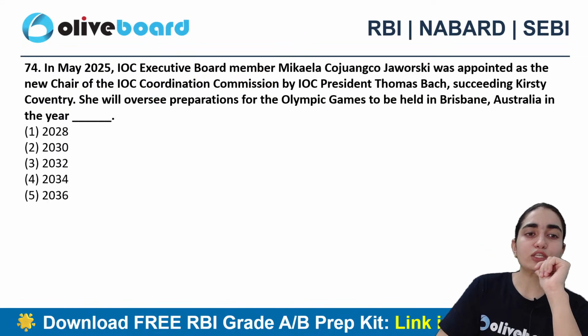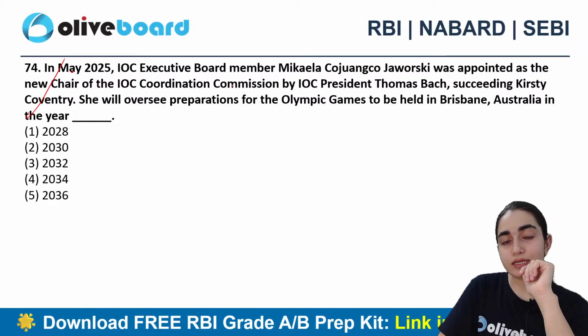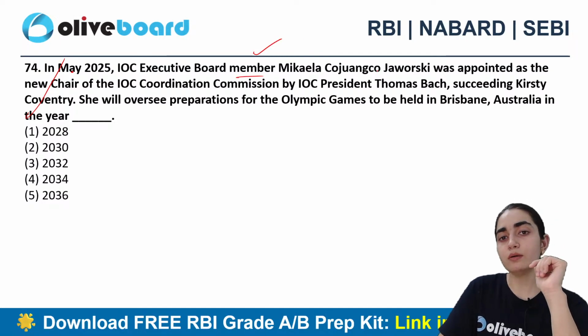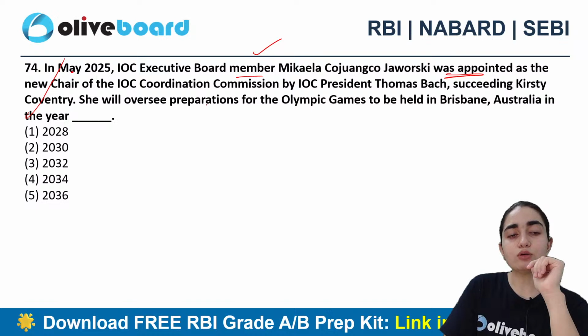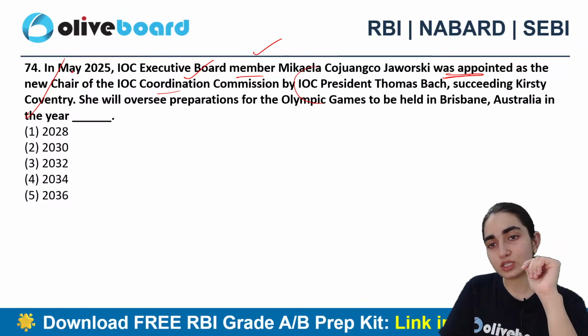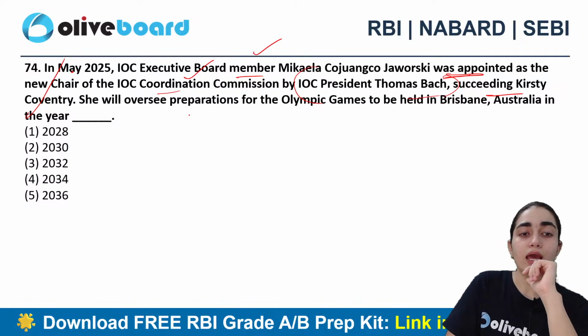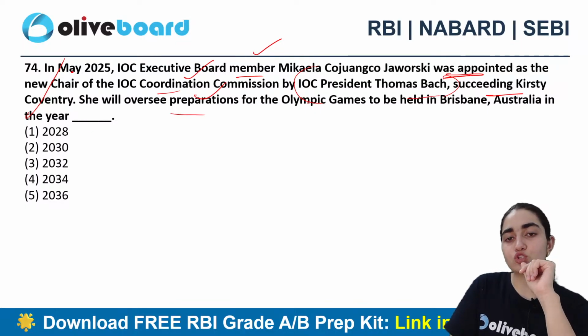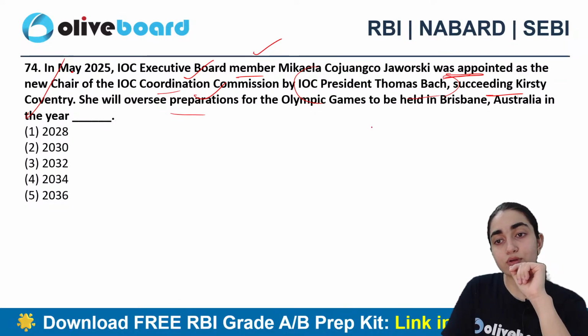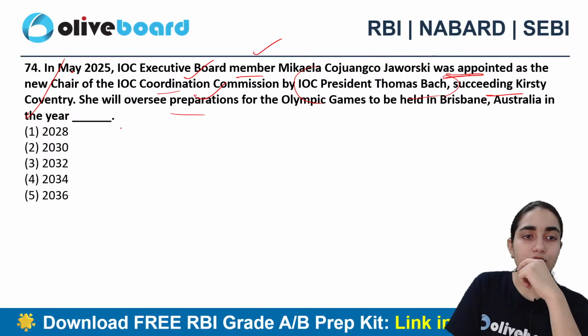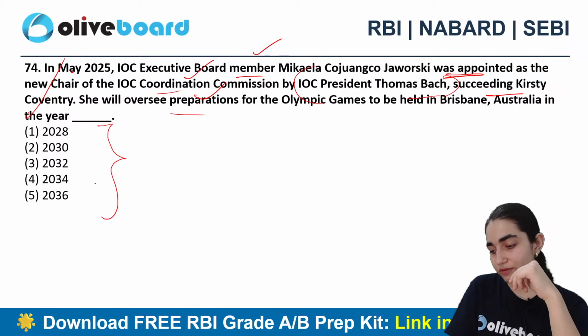Okay. Next question says, in May 2025, IOC Executive Board member Michael was appointed as the new chair of the IOC Coordination Commission by IOC President Thomas Bach, succeeding Christie. She will oversee preparation for the Olympic Games to be held in Brisbane, Australia, in which year? 2028, 2030, 2032, 2034, or 2036?